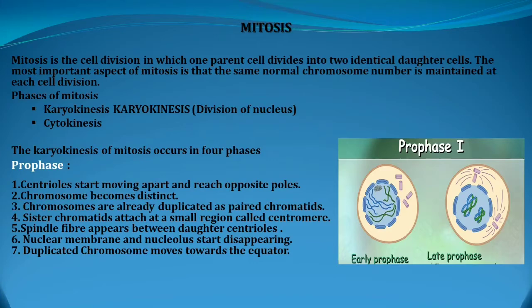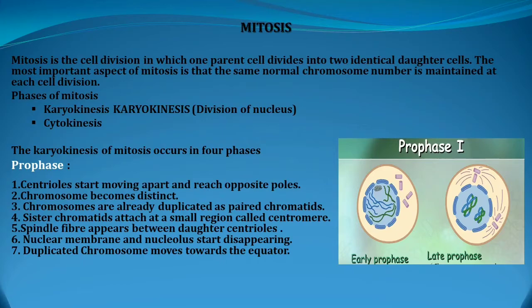Mitosis. Mitosis is a cell division in which one parent cell divides into 2 identical daughter cells, and the most important aspect of mitosis is that the same normal chromosome number is maintained at each cell division. The phases of mitosis are 2. One is karyokinesis, the next one is cytokinesis. Karyokinesis means division of the nucleus.